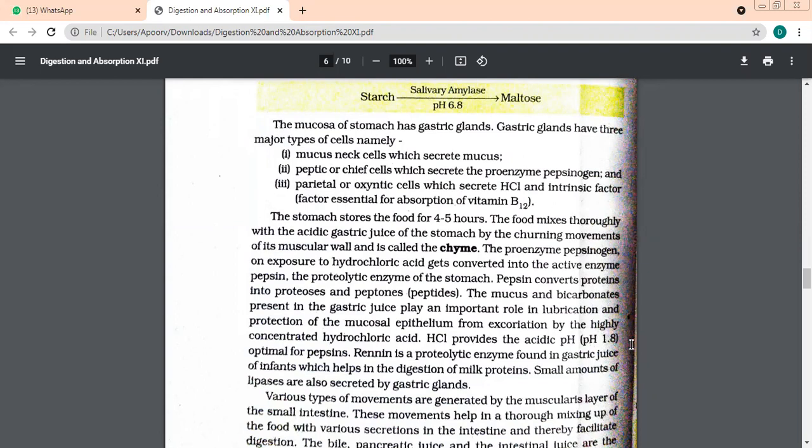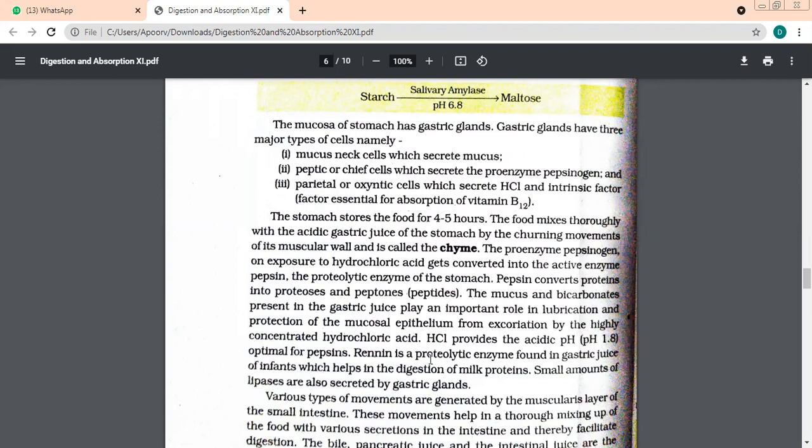So if you see, this pH value is 1.8. So it is very highly acidic. We need such a highly acidic medium so that pepsinogen can convert into what, beta? It can convert into pepsin. Is it okay? Yes, ma'am.